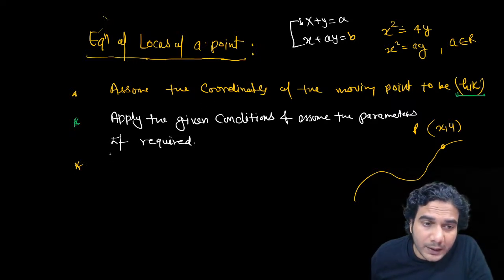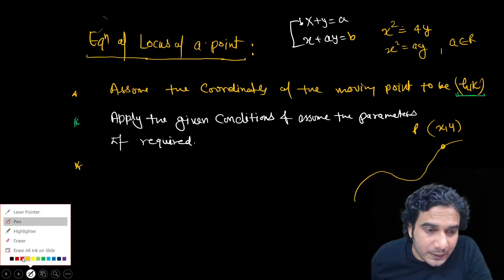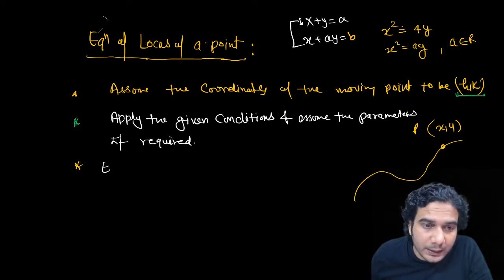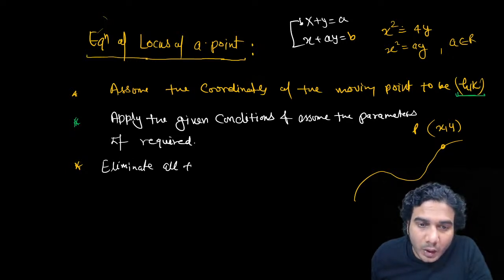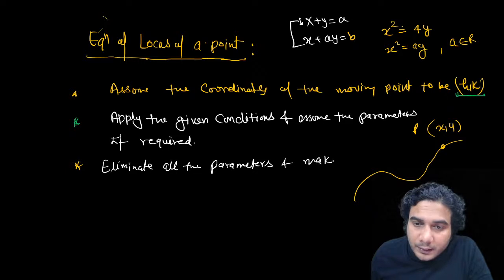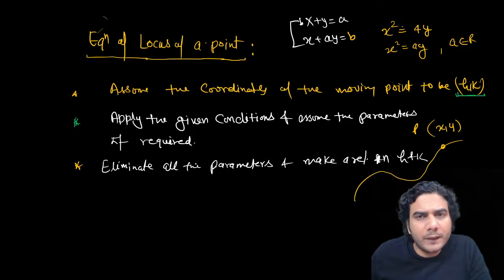If you have assumed parameters, then the next step is to eliminate all the parameters involved and make a relation in h and k, involving constants.